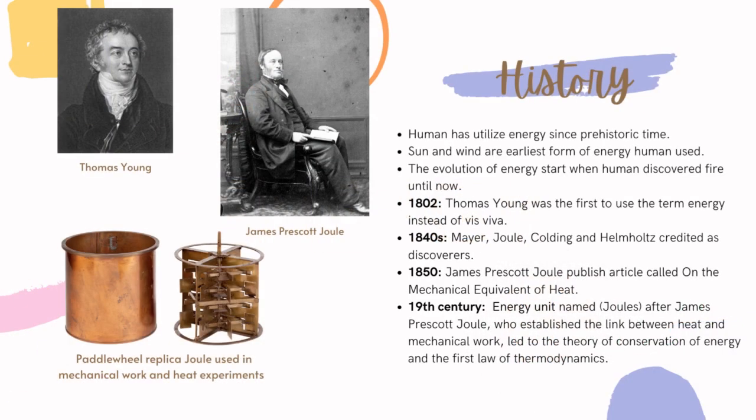In 1802, Thomas Young was the first to use the term energy instead of vis viva. In the 1840s, Mayer, Joule, Colding and Helmholtz were credited as discoverers. In 1850, James Prescott Joule published an article called On the Mechanical Equivalent of Heat. In the 19th century, the energy unit was named joules, after James Prescott Joule, who established the link between heat and mechanical work, which led to the theory of conservation of energy and the first law of thermodynamics.